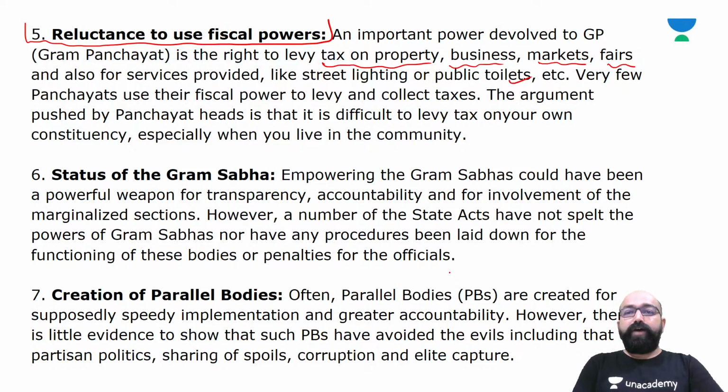So, an important power devolved to Gram Panchayat is the right to levy tax on property, businesses, market fairs, and also services provided like street lighting or public toilets, etc. So, very few panchayats use their fiscal powers to levy and collect taxes.